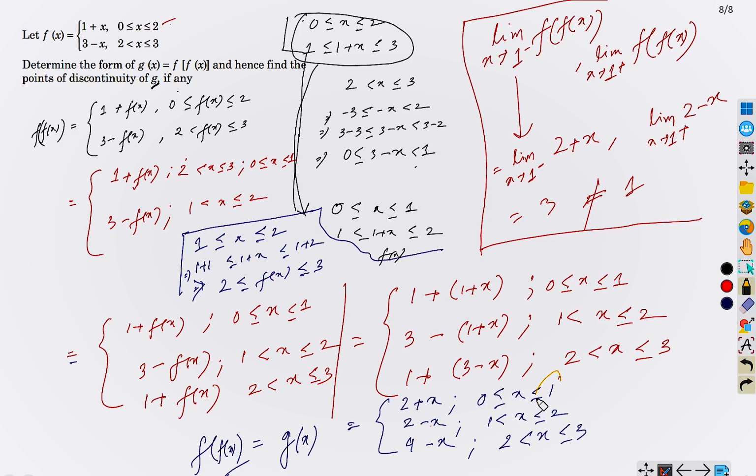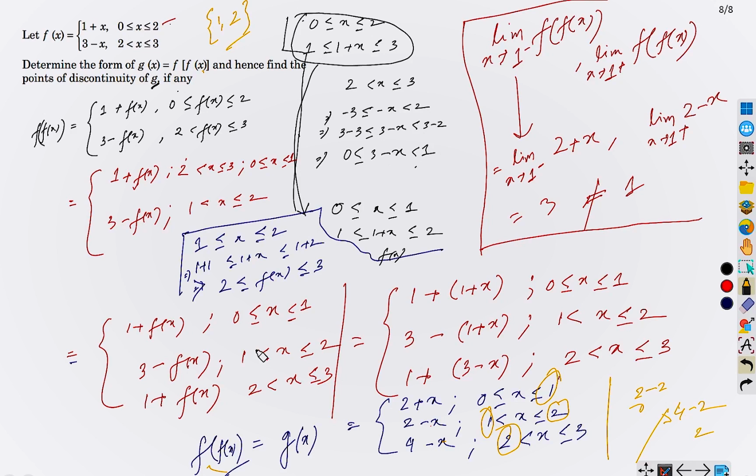Orange. So 1 is a point of discontinuity. Okay. Similarly, let's check at 2. What is happening at 2? What is the left hand limit here? It is 2 minus 2. And what is the right hand limit? It is 4 minus 2. Yes. It is 2 and it is 0. Is not equal. Therefore, 2 is also a point of discontinuity. Therefore, f of x has discontinuity at these 2 points, 1 and 2.